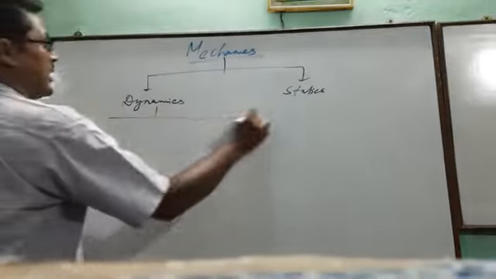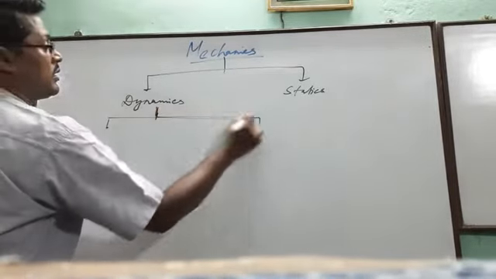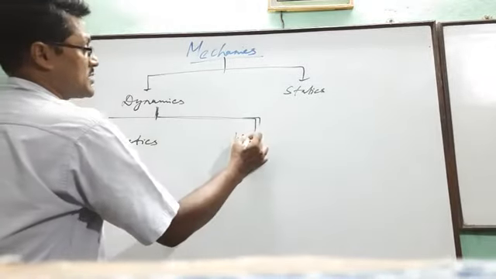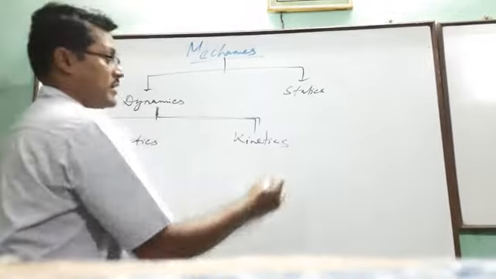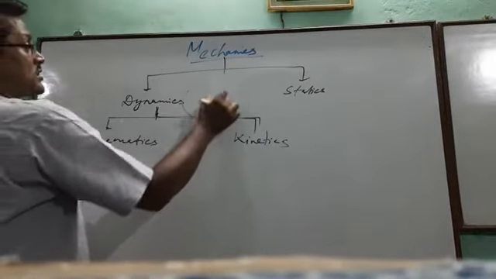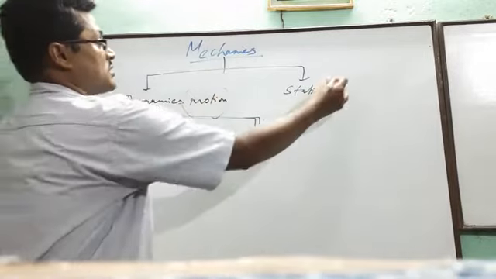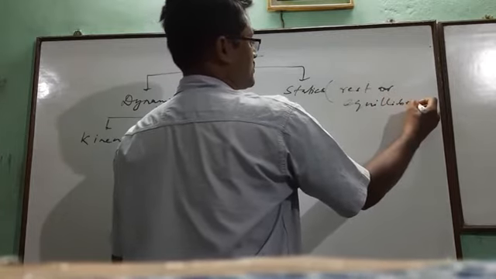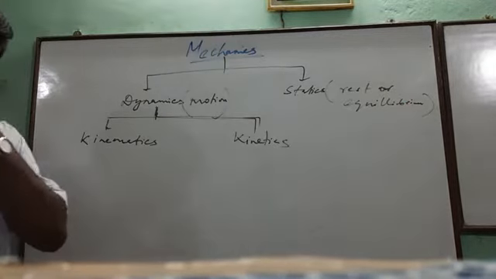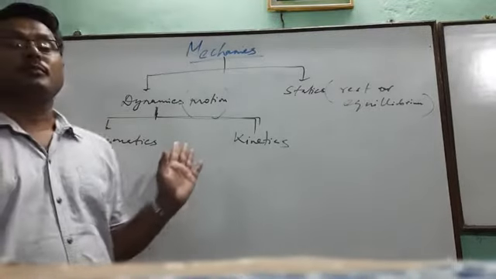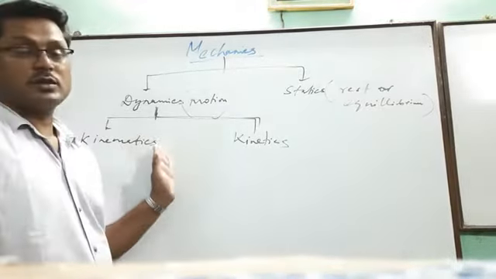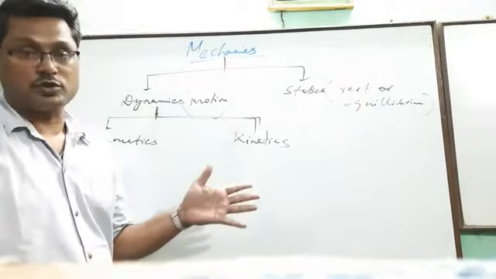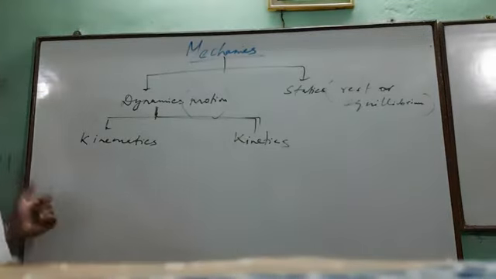So dynamics is divided into two parts. One is kinematics and another is kinetics. So here we will discuss about motion. Here we will discuss about rest or equilibrium. In kinematics, we are discussing the properties of motion. And here in kinetics, we are discussing the cause of motion, and here it is properties of motion.